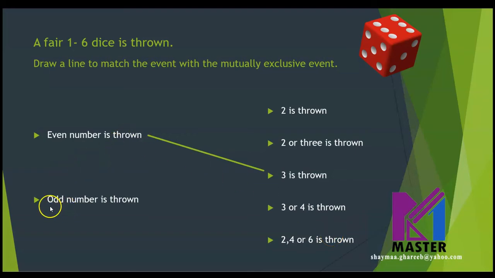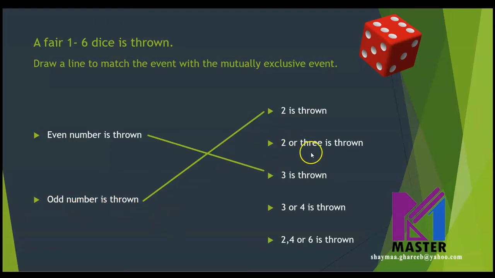Now we'll go to the next event, which is odd number is thrown. What do you think? Is 2 an odd number? No. Could these two events happen at the same time? No. So this will be a mutually exclusive event for odd number is thrown.